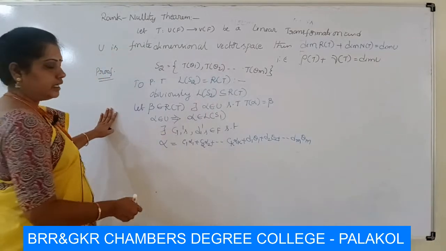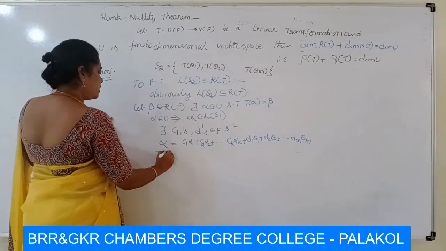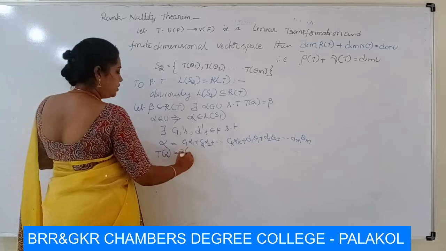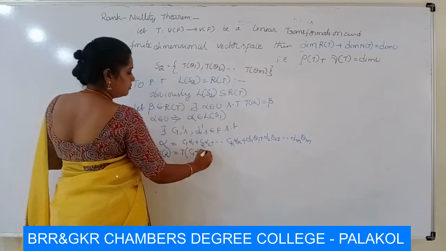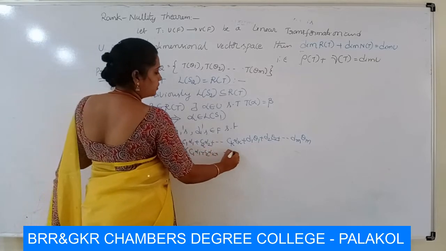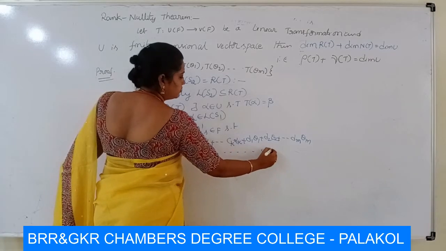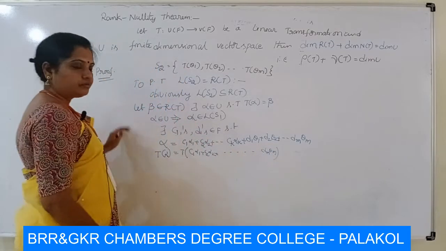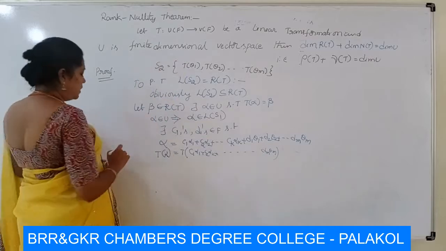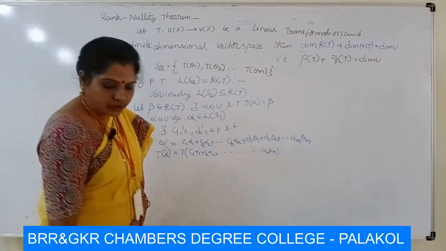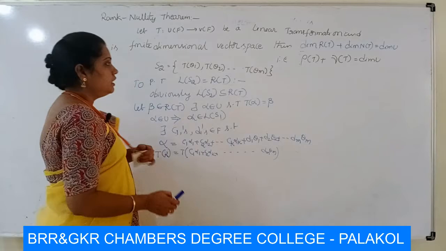We apply the T transformation on both sides. Then T of alpha is T of the linear combination. Here T is a linear transformation. In our hypothesis T is a linear transformation.